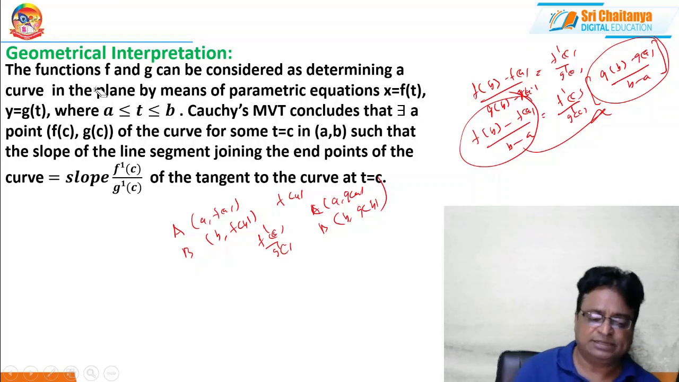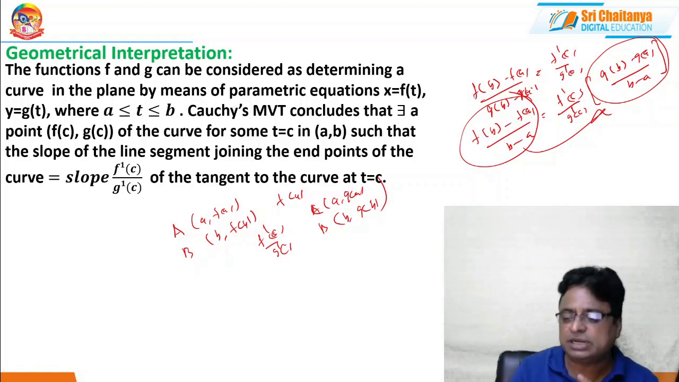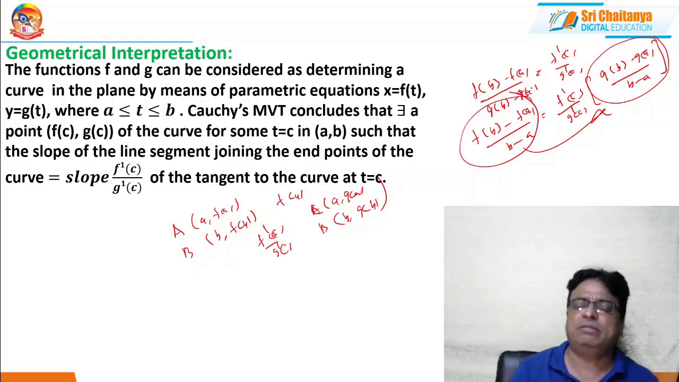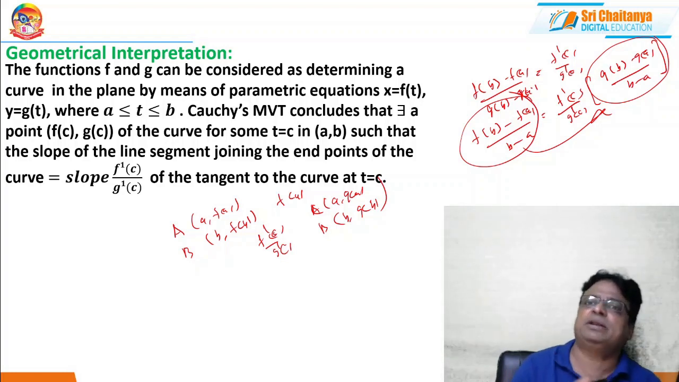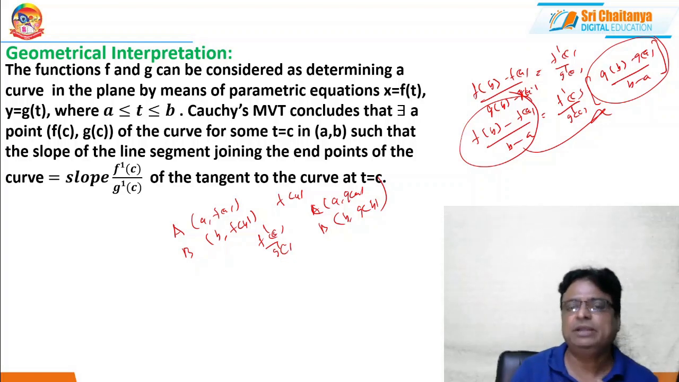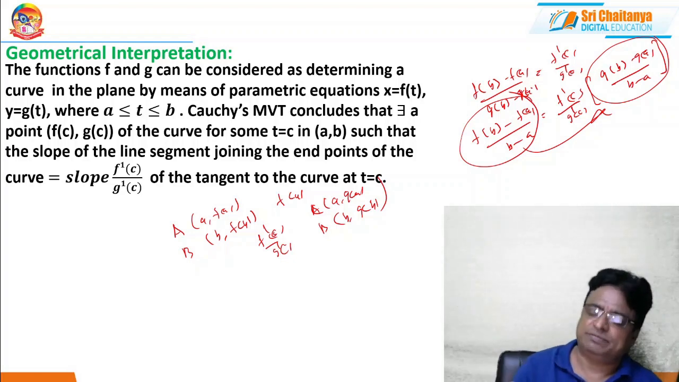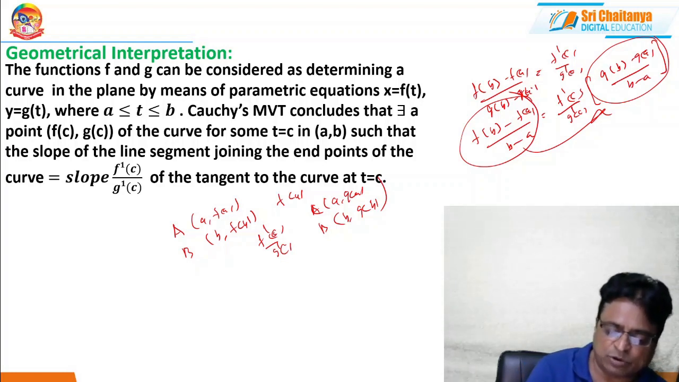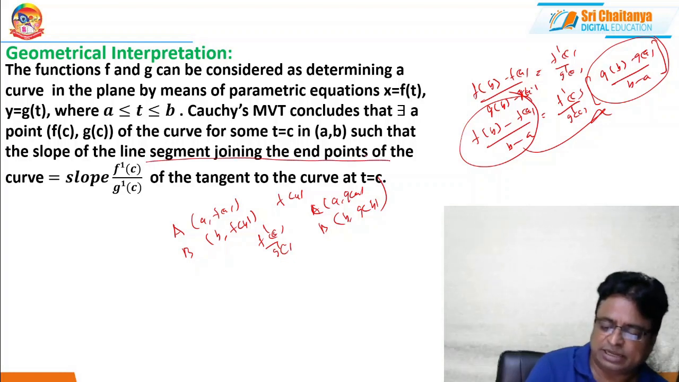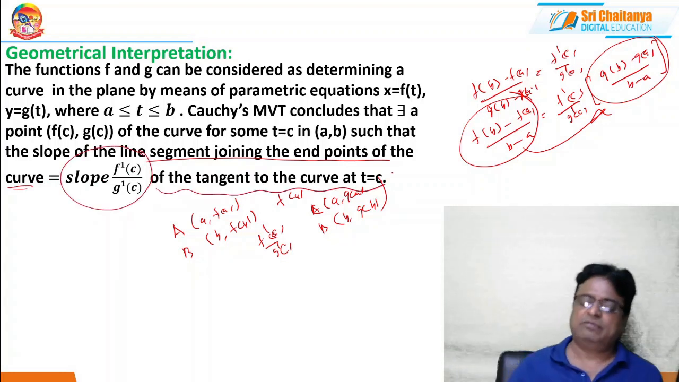So what it says is that the functions f and g can be considered as determining a curve in a plane by means of parametric equations x equal to f of t and y equal to g of t, where a is less than or equal to t, less than or equal to b. Cauchy's mean value theorem implies that there exists a point f of c comma g of c on the curve, for t equal to c in the open interval a b, such that the slope of the line segment joining the endpoints of the curve is equal to the slope f dash c by g dash c of the tangent to the curve at t equal to c.